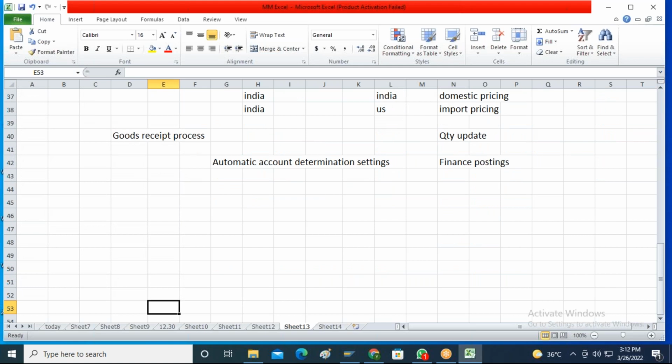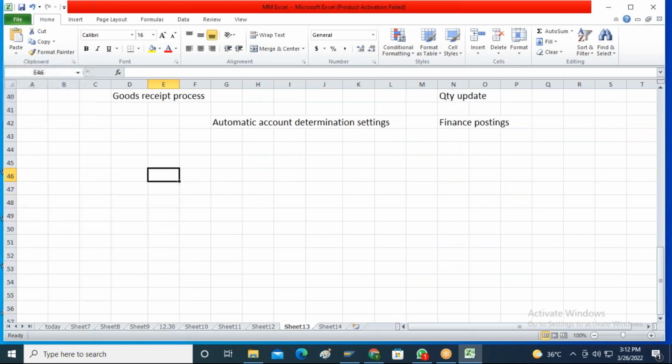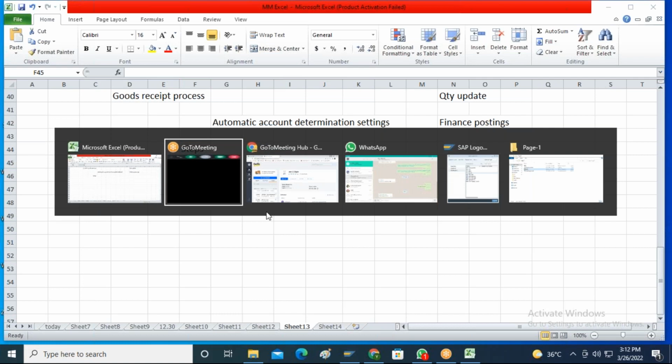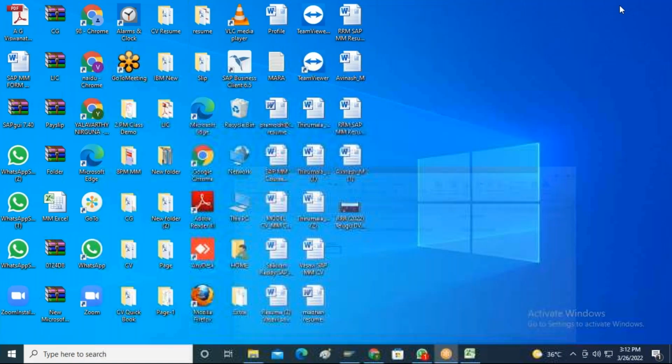So what are the steps that are involved in the automatic account determination settings? Following are the steps for the automatic account determination settings. So let me go to the system and we will see what settings we need to perform as a part of automatic account determination.